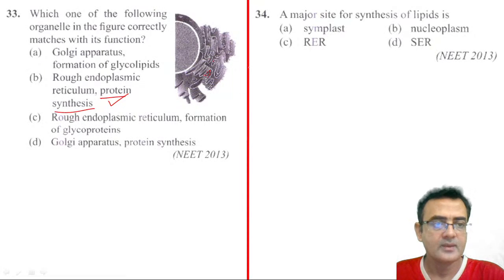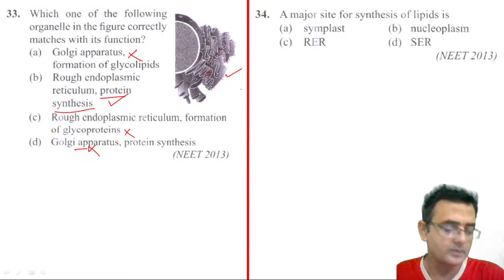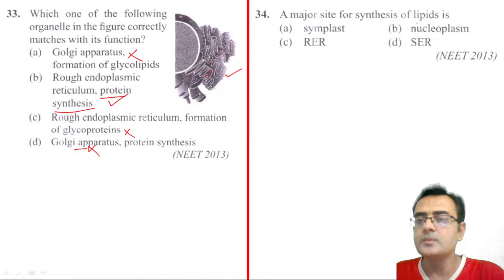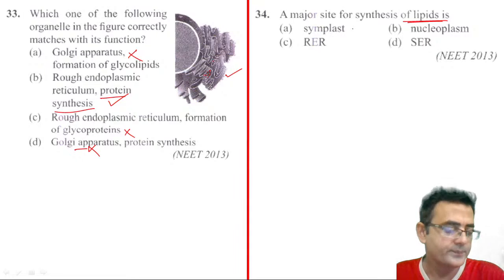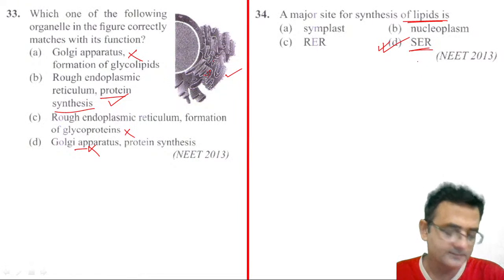Alright, this is not Golgi apparatus, so wrong. Rough endoplasmic reticulum and formation of glycoproteins, no. Golgi apparatus, no. This is endoplasmic reticulum, and which endoplasmic reticulum? Rough endoplasmic reticulum. This is the major site of synthesis of lipid. Many times this question again comes, right? Smooth endoplasmic reticulum. Answer is smooth endoplasmic reticulum. So major site of the lipid synthesis is smooth endoplasmic reticulum.